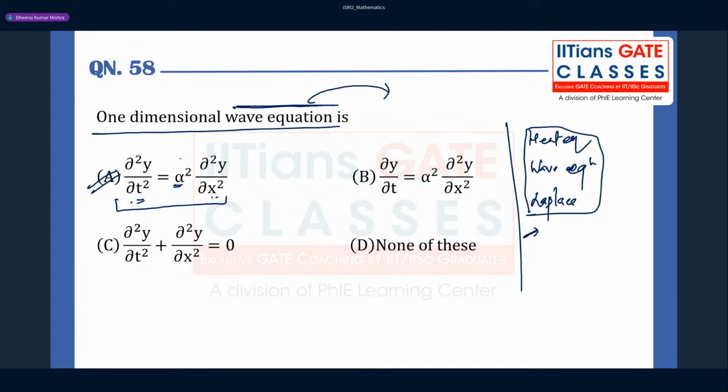Okay, so the option for this question will be A, right? So this is very important. If you know the standard format, that is how to remember this is a wave equation. Remember that this is nothing but a second derivative with respect to time, and a second derivative with respect to a space variable. That's why we call it one dimensional here, right? Okay, let's move ahead.